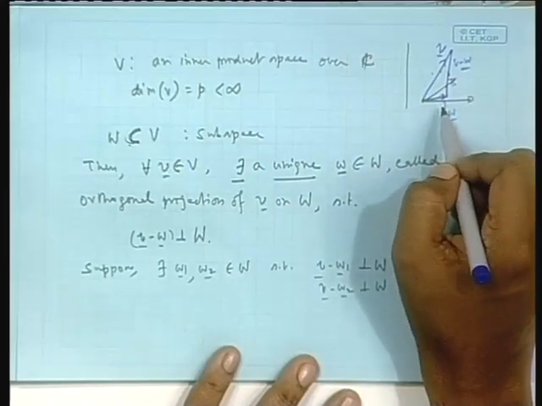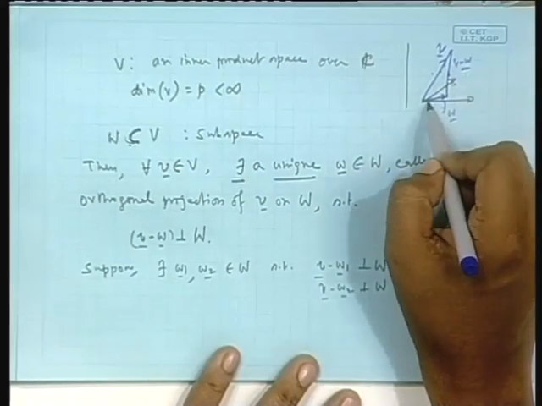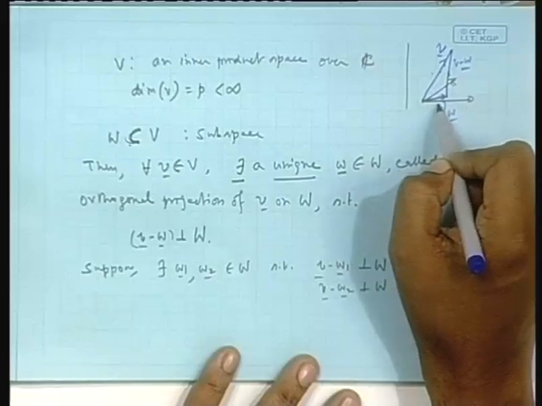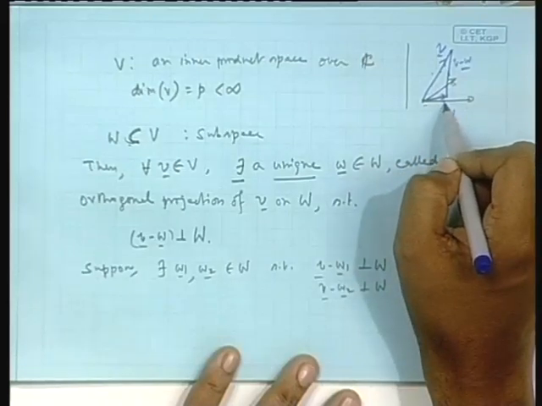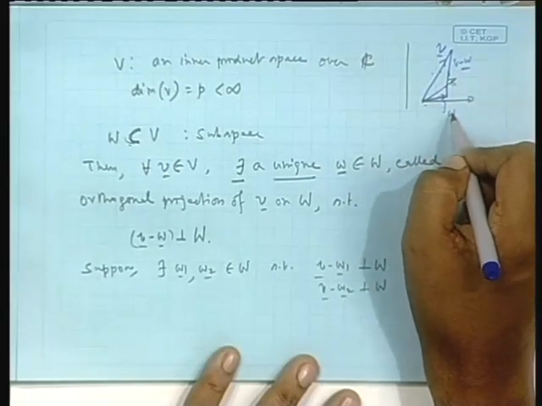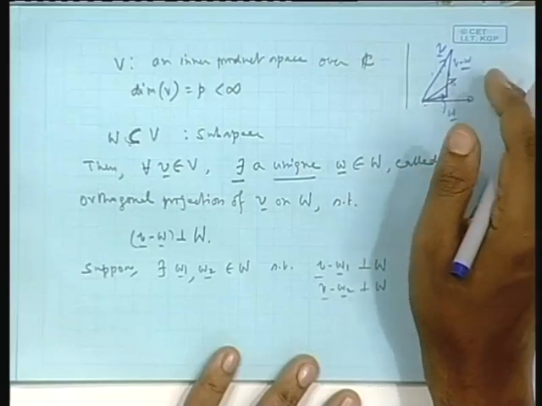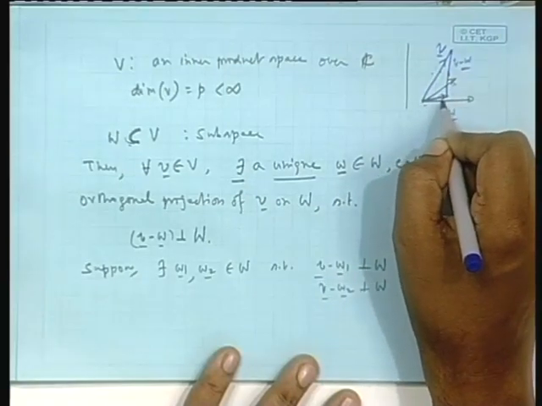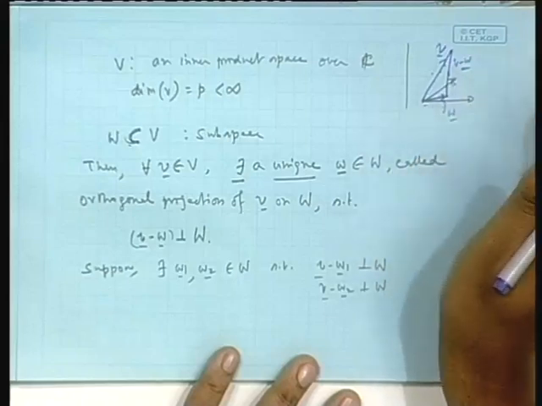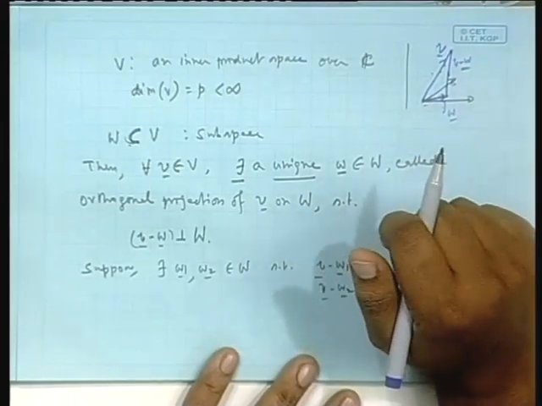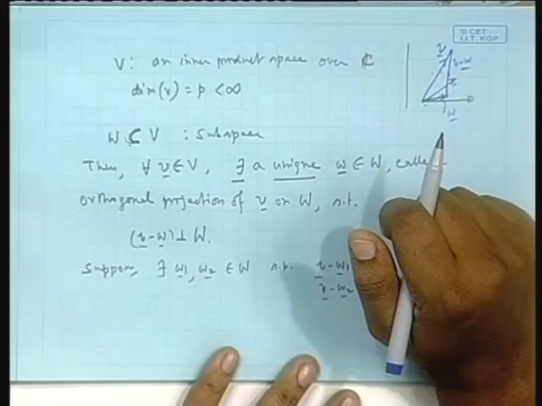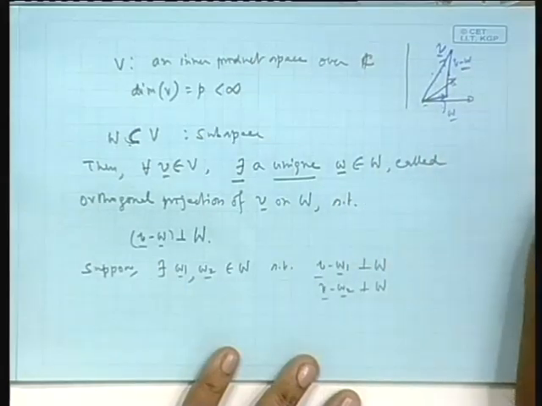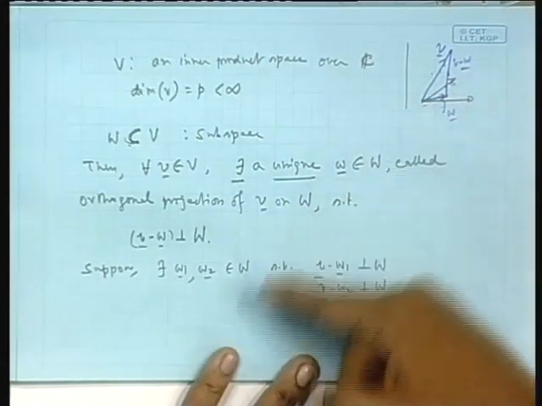But in this process, can you get more than one such projection vector? You cannot get more than one, isn't it? If you call this W, you cannot get W1 and W2, two such vectors, so that V minus W1 has 90 degrees and V minus W2 also has 90 degrees. That is not possible from your elementary geometry, isn't it? But this is only visually coming; actually the mathematical thing is here.